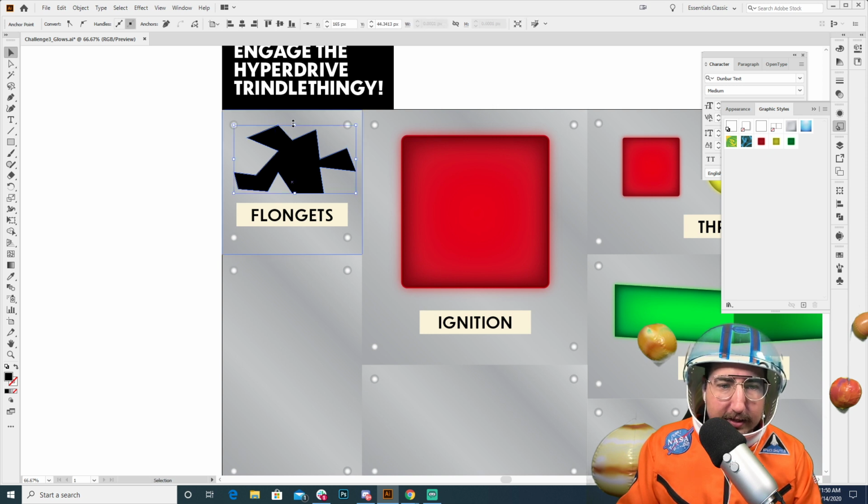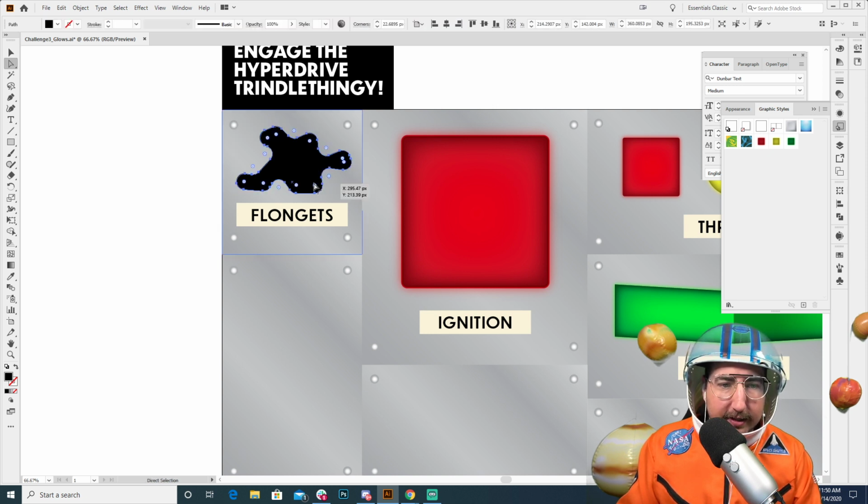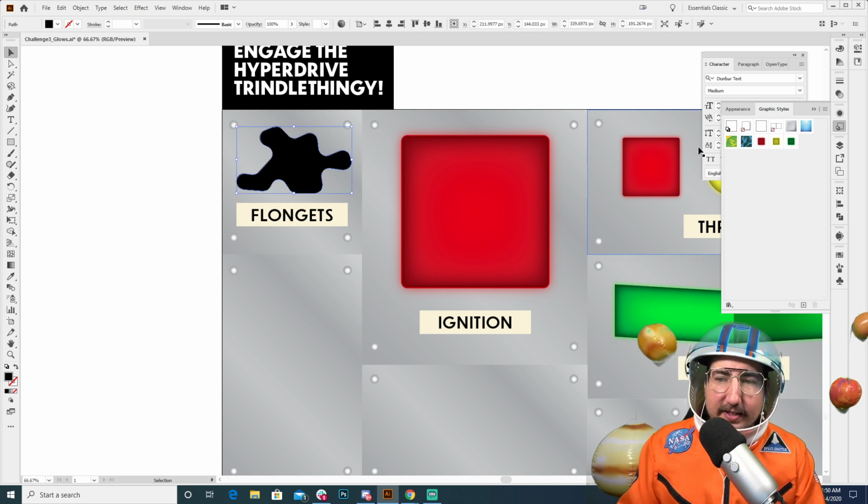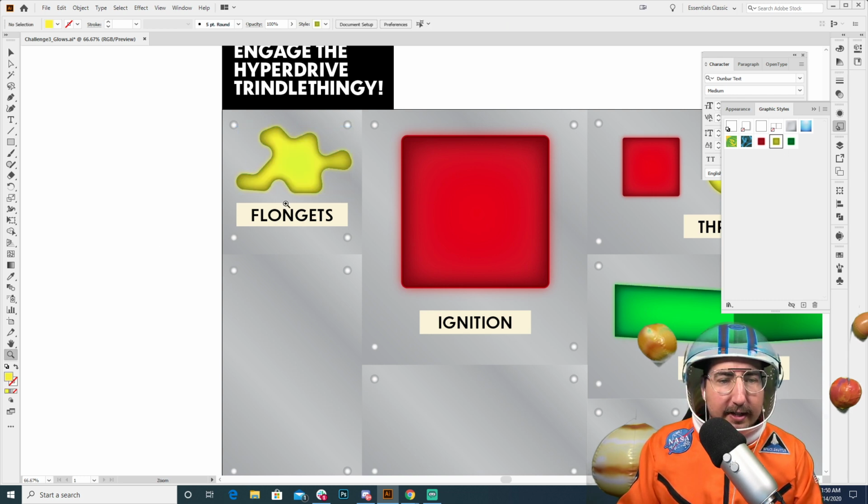It's a very complex system. It needs a button that is very complex. We're going to round this out. So these are the flongets. And we can come in here, select this. And again, even though it's not a geometric shape, we can apply the flongets yellow and you can see that it's glowing.